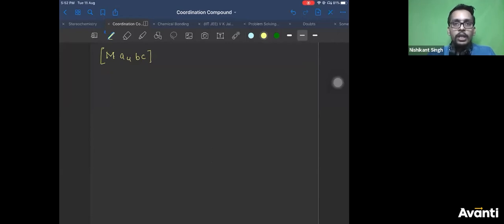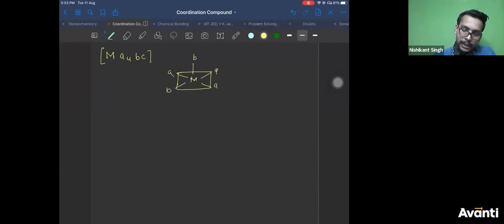Very good, Priyadarshini. It can show geometrical isomer means more than one structures are possible. So let us see how many. So guys, first I will directly draw it. It is same as Ma4B2. So what I can do is I will keep M here, all A in the plane. So I have kept B and C trans to each other. So they are at 180-degree angle. So this is your trans isomer.